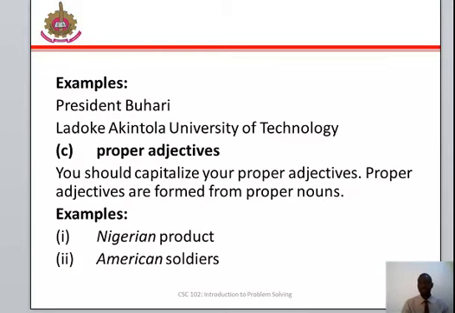Proper adjectives should also be capitalized. Then you should capitalize your proper adjectives. Proper adjectives are formed from proper nouns. Examples: Nigerian product, American soldiers.